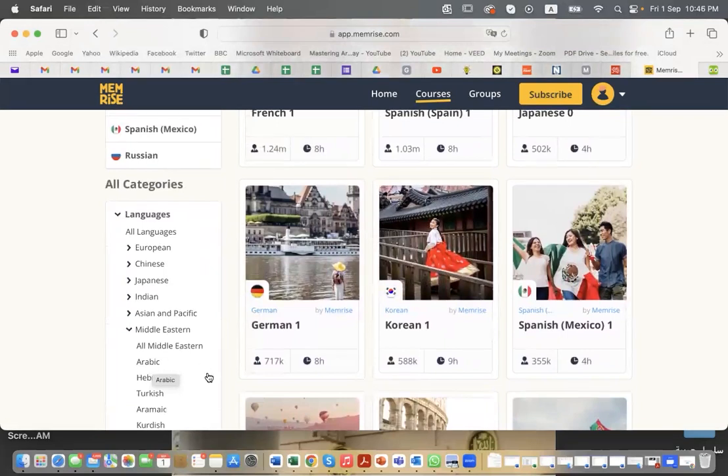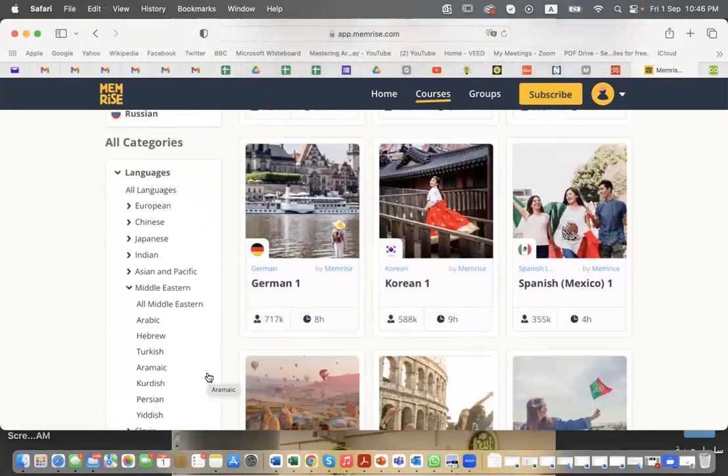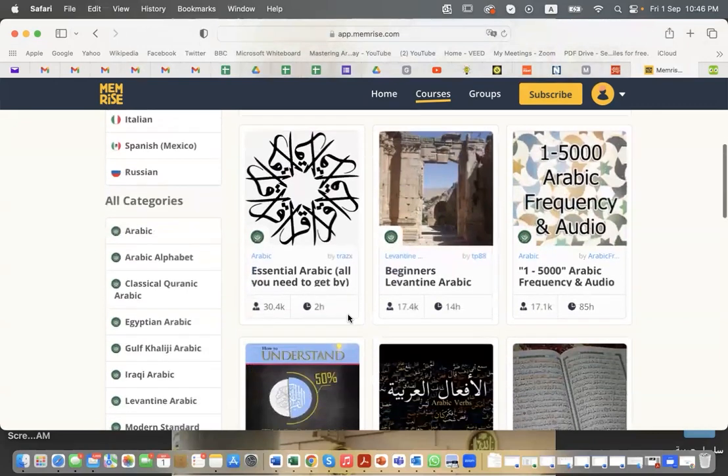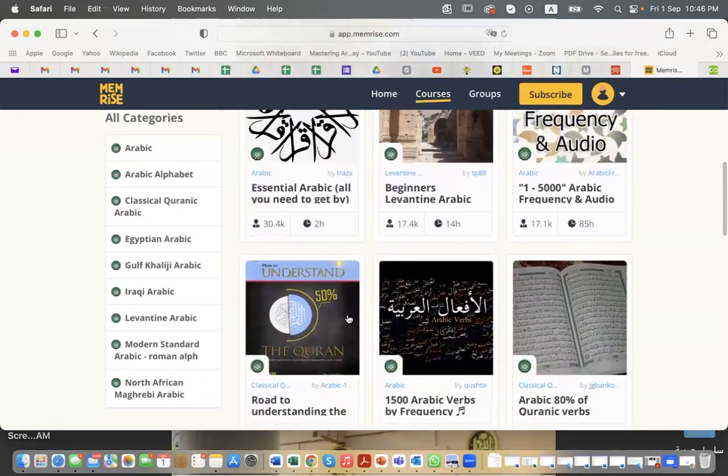I don't know why. And it's a shame, because it's one of the biggest and most important languages, and one of the United Nations languages as well. So anyway, here it is, the Arabic. Let us click on it. When we click on it here, we're going to find lots of vocabulary that we can practice.